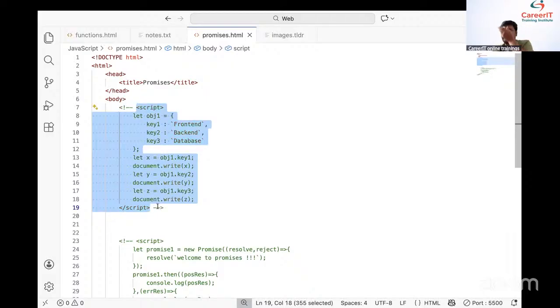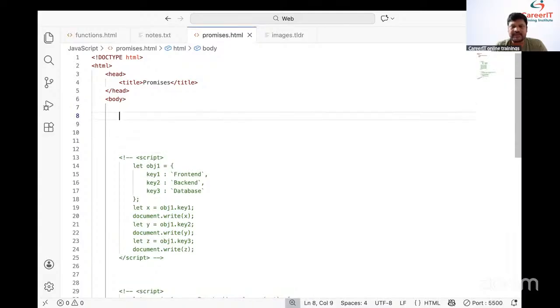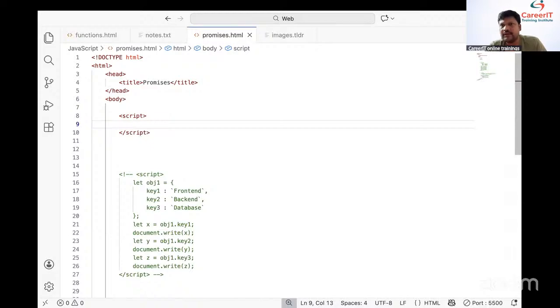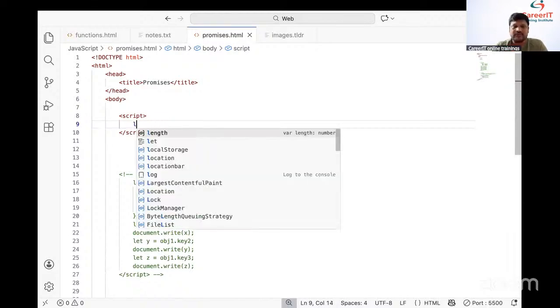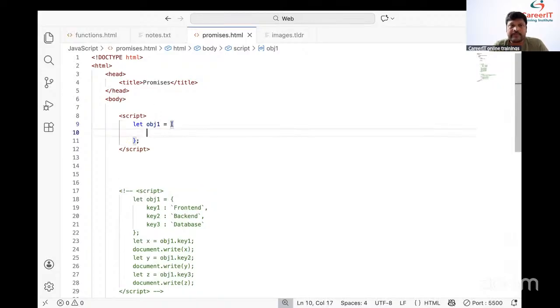Fine. Now students, see another example. Now here we need to take the script tag, a very simple tag. Now see this one. Let obj1 equal to an object. Opening the curly bracket and closing the curly bracket, we can call it an object.